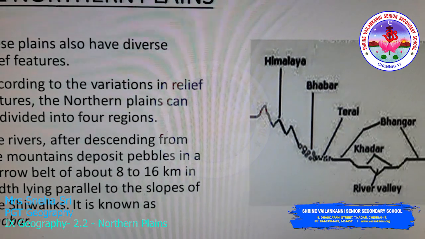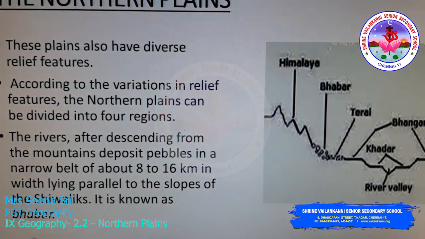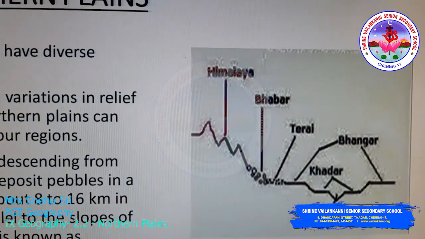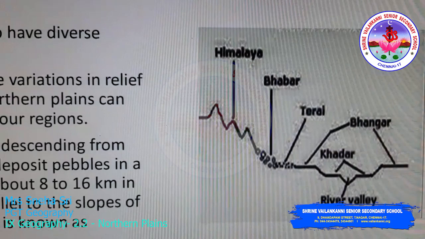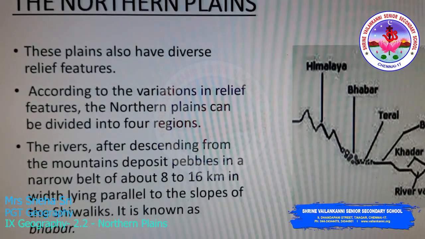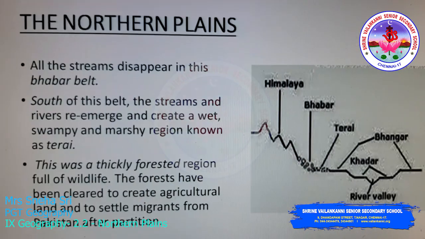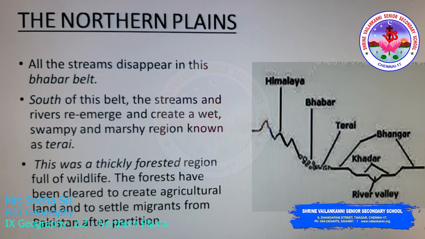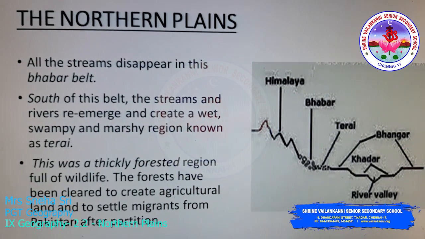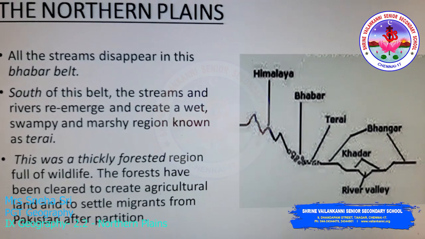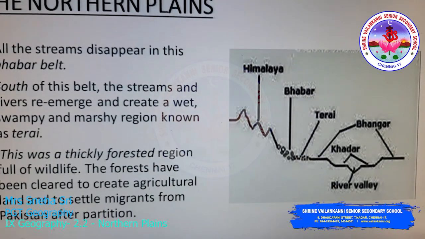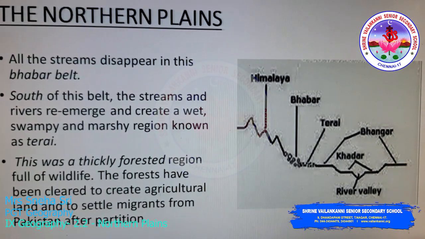The narrow pebble belt is about 8 to 16 kilometers wide. That particular region is called Bhabar. On the image you will be able to see Bhabar, the pebble region. These pebbles are deposited by the rivers that flow from the mountains. All these streams disappear in the Bhabar belt. South of this belt, the streams and rivers re-emerge and create a wet, swampy, marshy region called terai.